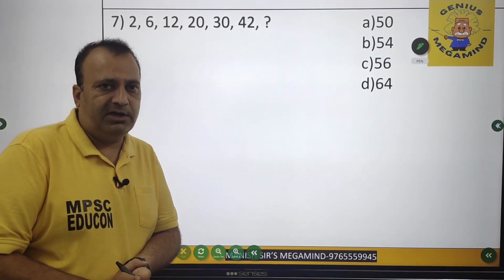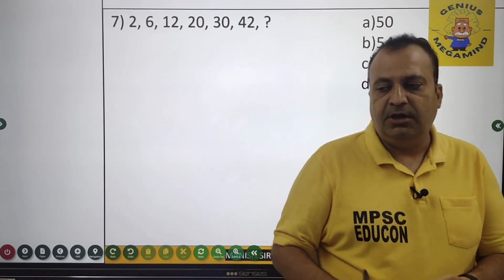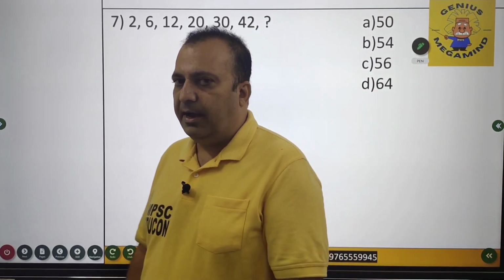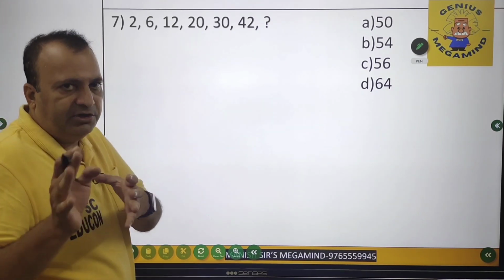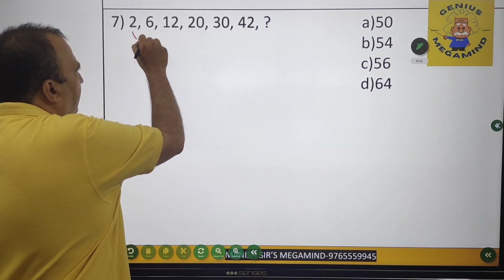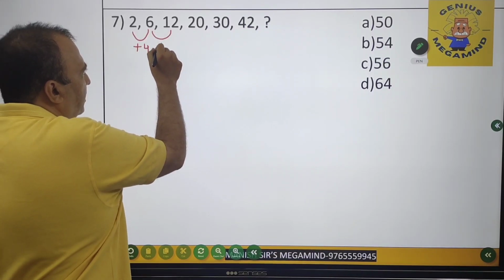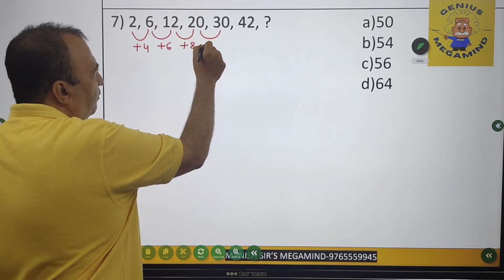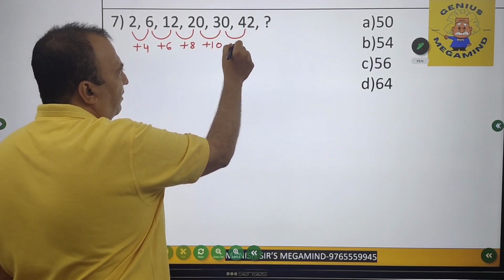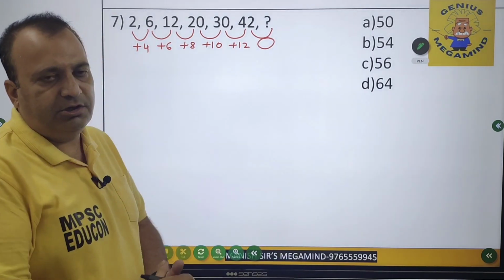Now question number 7, my friends. Now this can be solved by 3 different methods. Just by looking at the question, I can come to a conclusion. Initially I am going to go in a very traditional way. And what is the traditional way? I am going to find out the difference between these two. So it is plus 4. Then plus 6. Then plus 8. Then plus 10. Then, my friends, plus 12. So what should be the difference between 42 and the question mark?